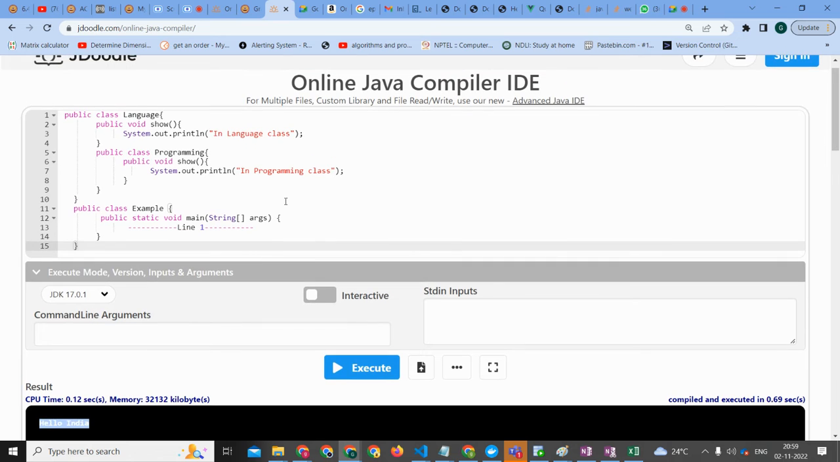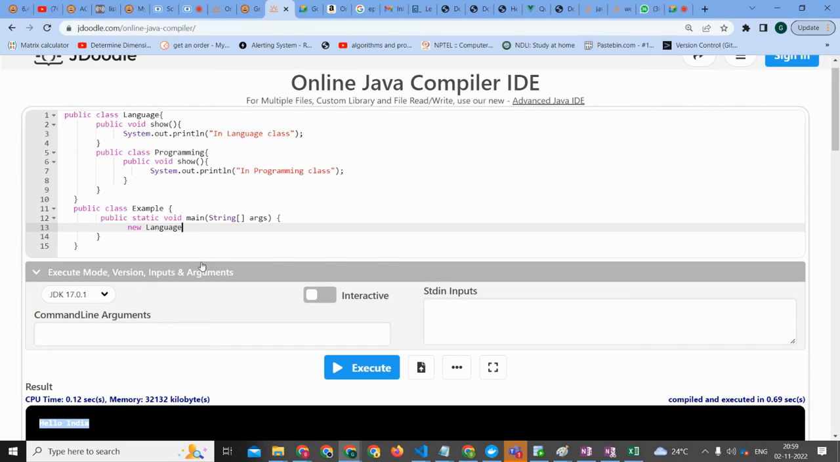Can we read the question again? In programming, we need to get the output as in programming class, correct? This is a very sweet question. Okay, so we need to create the object of language. Language L. We can call like this itself. We don't need to assign it. Go ahead.